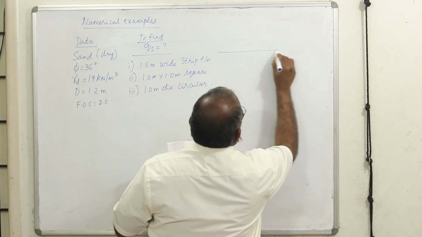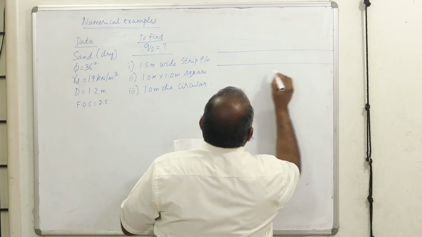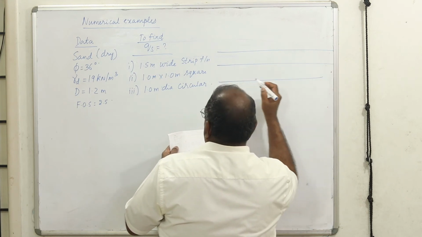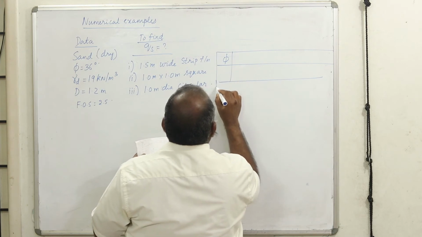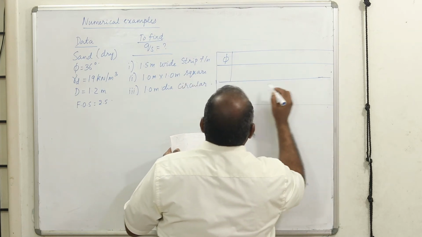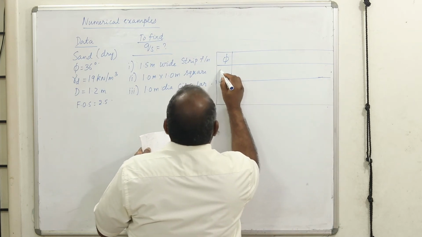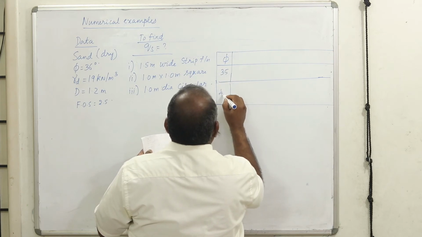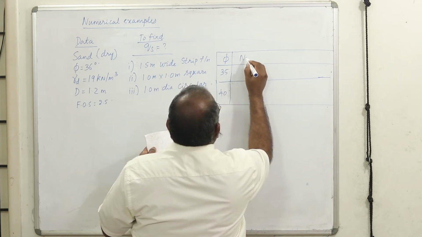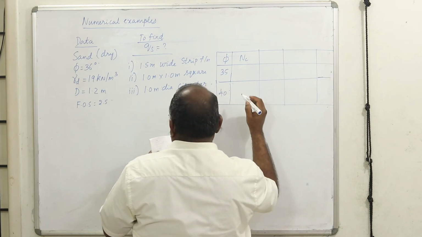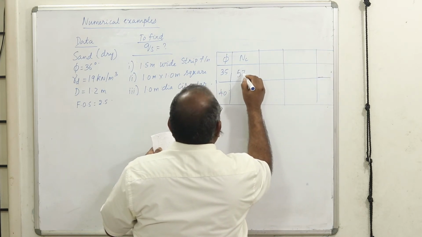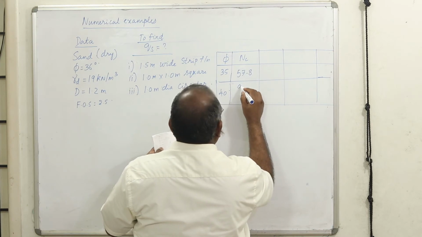Now he has given the table. Depending upon the phi value, he has given values to make use of. He's telling phi is 35 and for 40 the NC values. In case it is not given, you can refer to the textbook or any standard books, you can get these values.